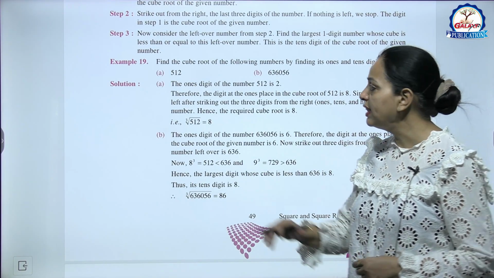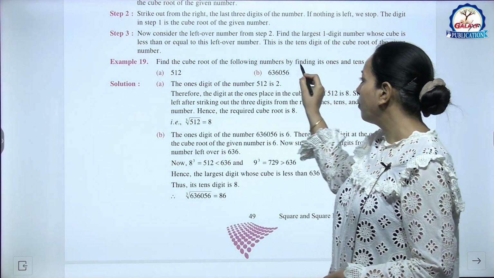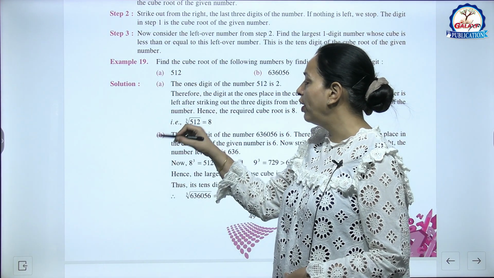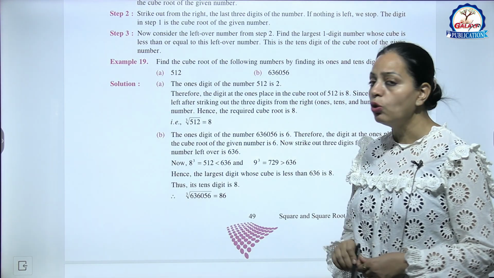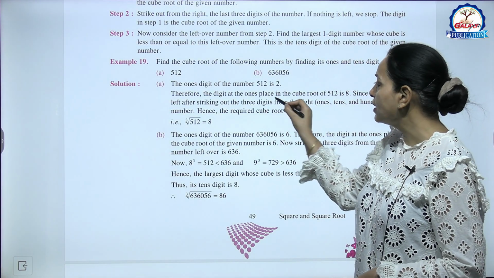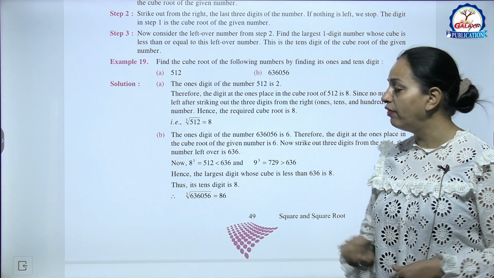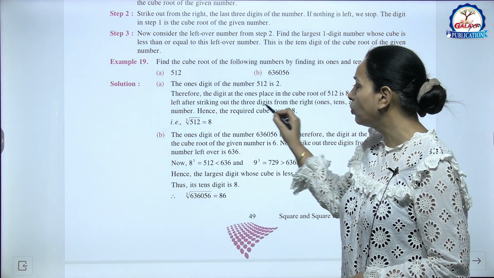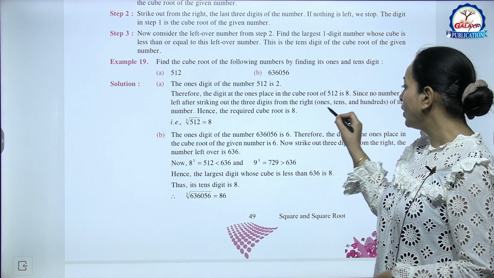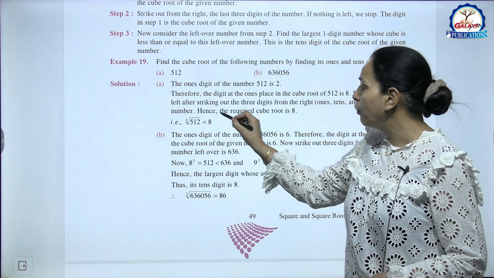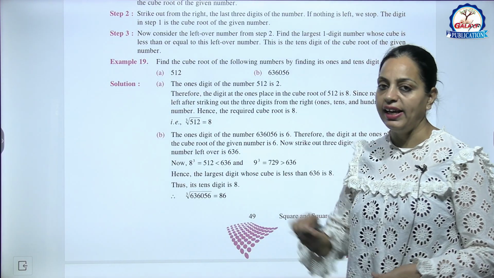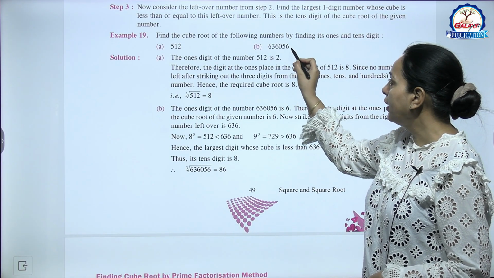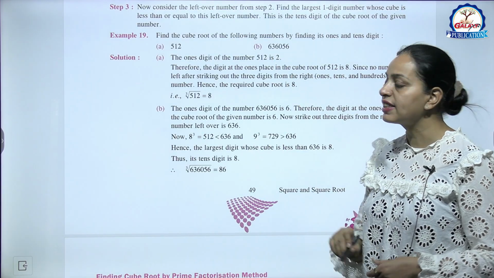Now example 19. Find the cube root of the following numbers by finding its ones and tens digit. A part, 512. तो इसमें ones digit क्या है 2. So therefore the digit at the ones place in the cube root of 512 is 8. Now since no number is left after striking out the 3 digits from the right, ones, tens and hundreds of the number, therefore the required cube root is 8. Okay, very simple.